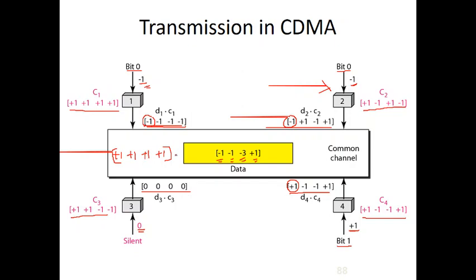Now we multiply element by element again: minus 1, minus 1, minus 3, and plus 1.